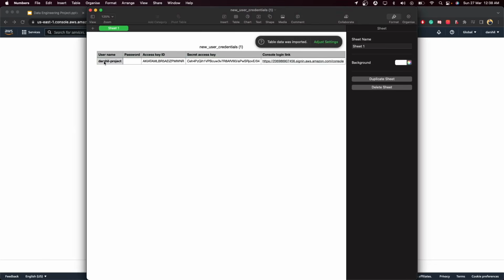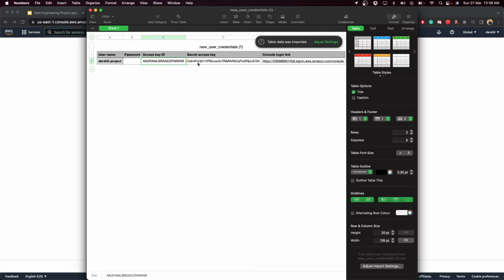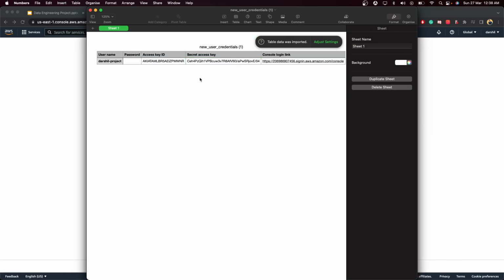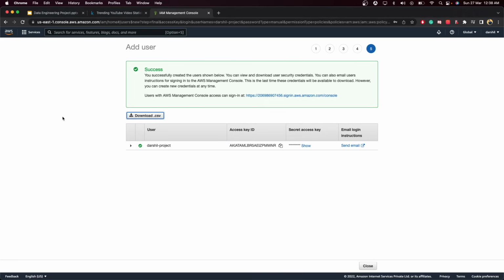Over here we have your username, your access key, and a secret key. You should never share this secret key with anyone, because if someone gets your access key and secret key, then they can easily access your account. I am sharing this for the sake of the tutorial, but after this tutorial completes, I will delete this access key so no one can access my account. So don't worry about it.